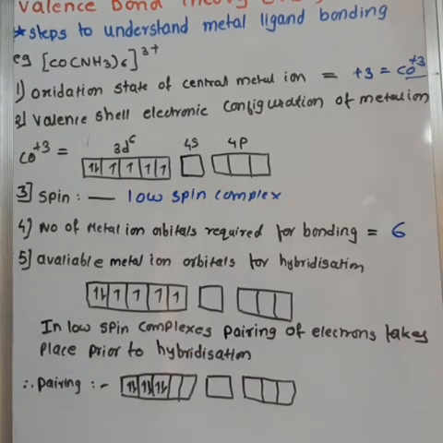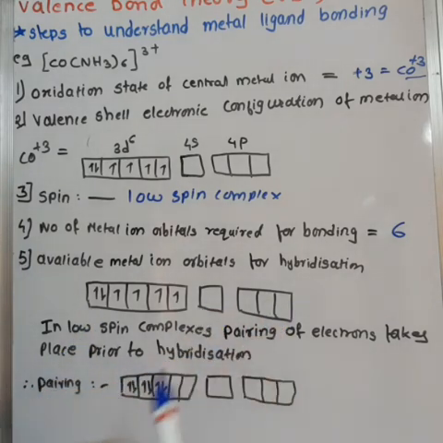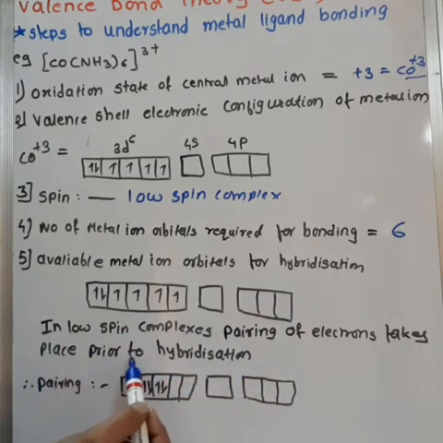Fifth step, identify the orbitals of the metal ion available for hybridization and the type of hybridization involved. So from this electronic configuration, the available metal ion orbitals are 1, 2, 3 and 4. In low spin complexes, pairing of electrons takes place prior to hybridization. So now there are 1, 2, 3, 4, 5 and 6 orbitals available for hybridization, and hybridization will be d2sp3 hybridization.